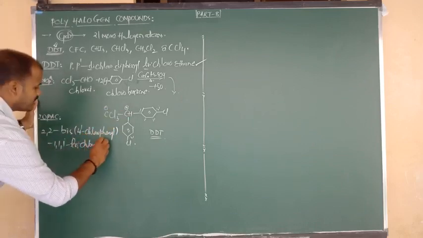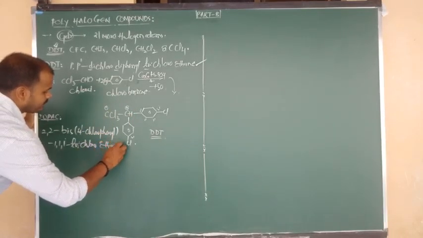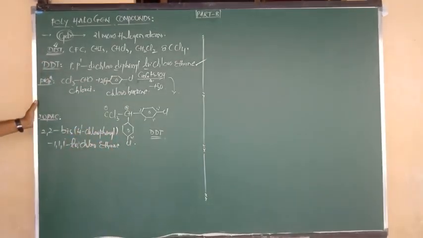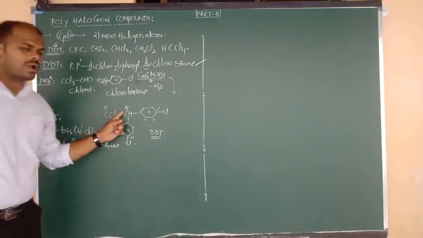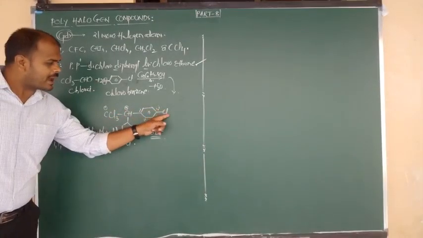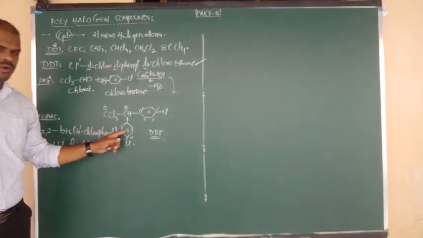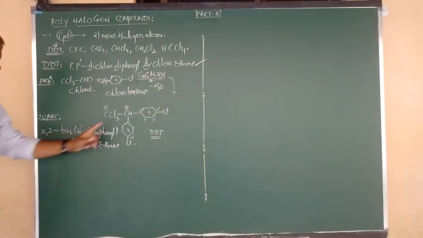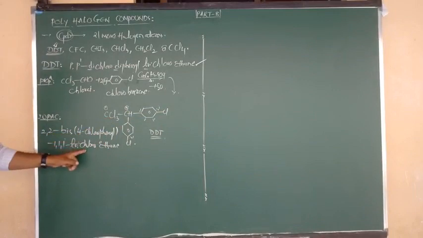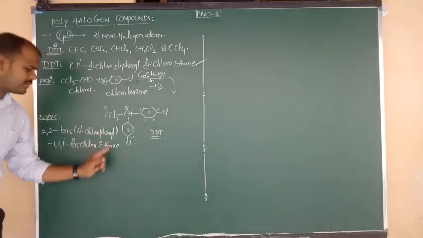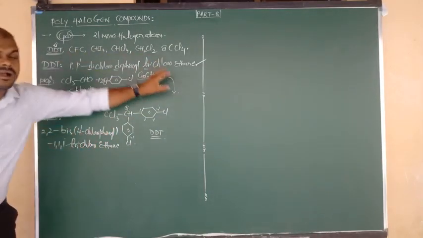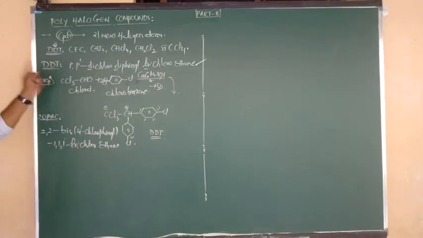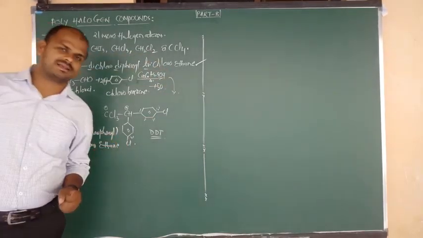2 carbons are there, which means we say eth, and a single bond is there, so ane. Once again: 2 comma 2 bis, 4 prime chlorophenyl. There are two here, that's why I am saying bis. Remaining 3 side chains: 1 comma 1 comma 1 trichloro. And the compound is nothing but ethane. This is your common name and this is the IUPAC name of the respective DDT compound.